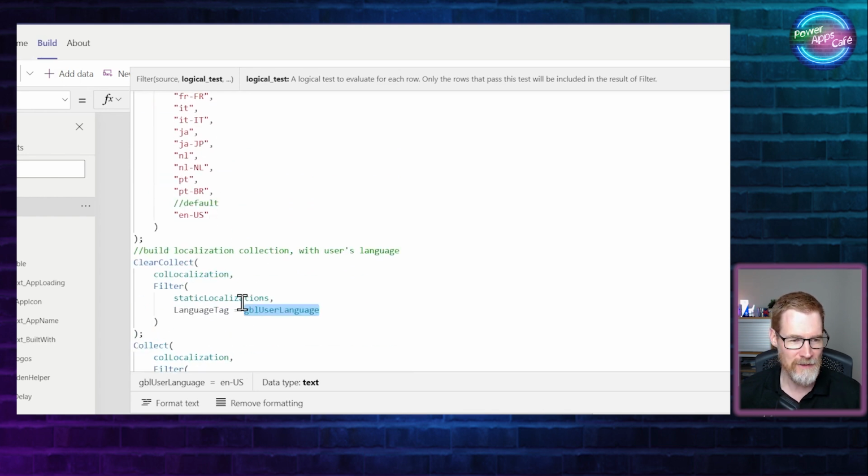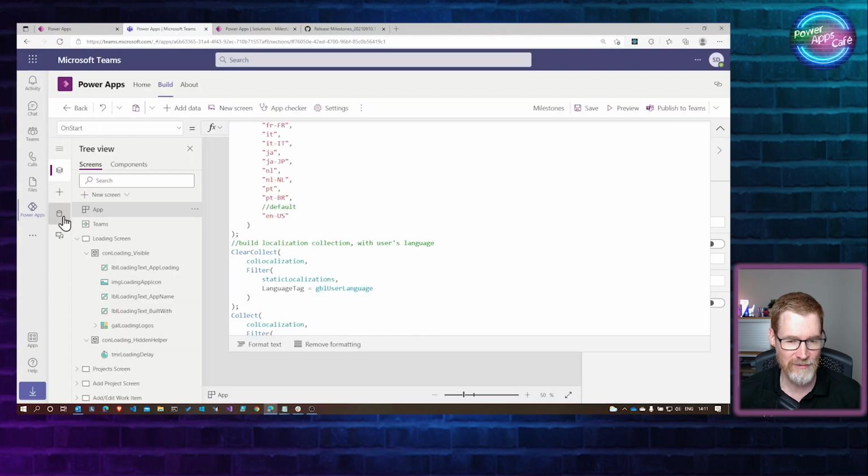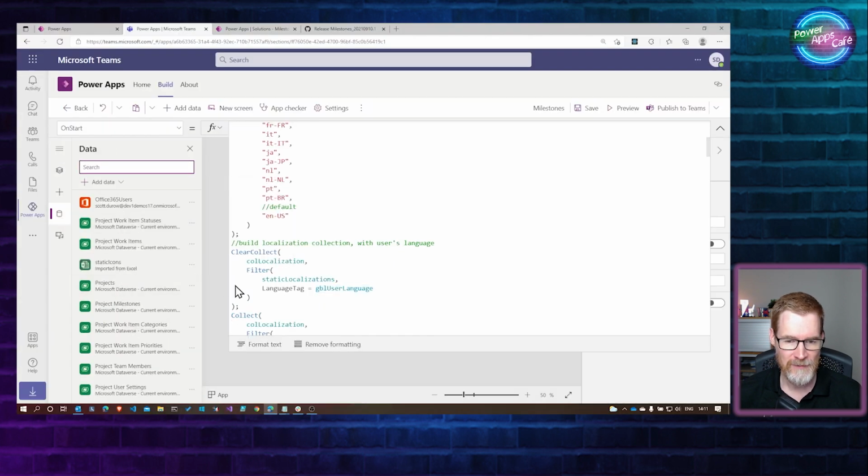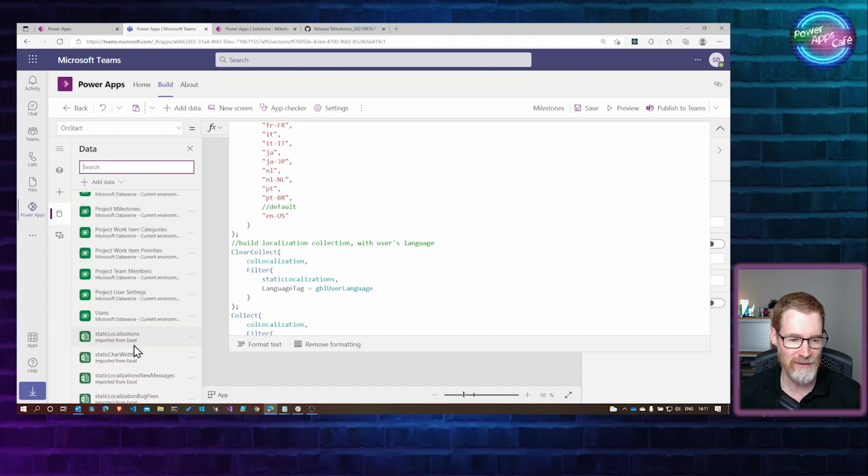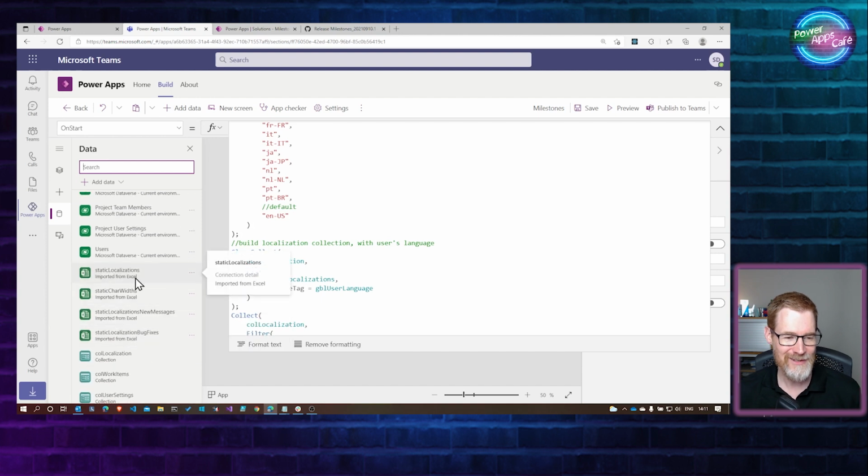And so if we go over into these data sources, there must be something. Static localizations. There you go: static localization imported from Excel. So what they're using is an Excel spreadsheet to store all the localized labels, which is quite a common scenario. Rather than storing them all in Dataverse, you just load them from static resources that are actually embedded inside the app.